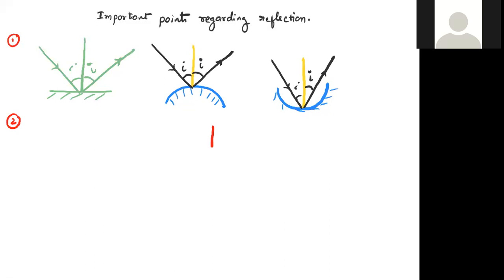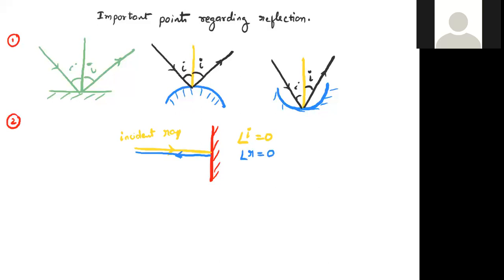See, suppose it is a reflecting surface and a light ray strikes the surface normally. That means this is the incident ray. Therefore, what is the angle of incidence here? 0. Then the reflected light ray also follows the same path. That means the angle of reflection is 0.